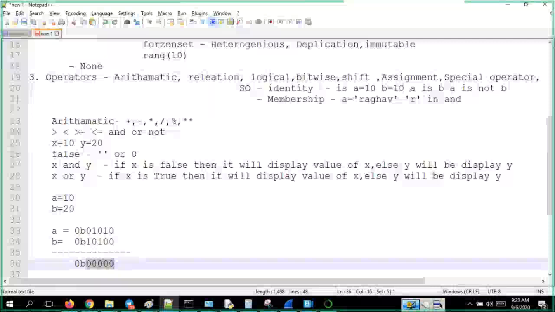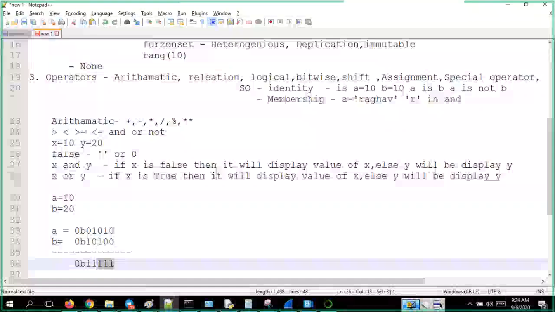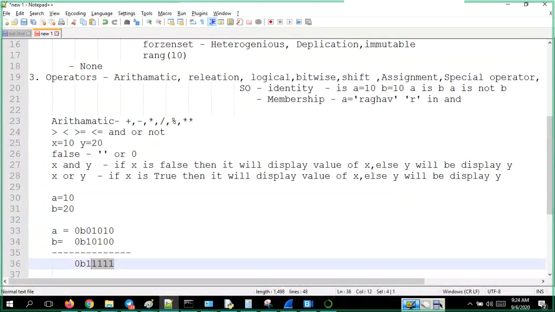How? If any one is true, you just get 1, because this one becomes 1, this one becomes 1, this one becomes 1, this one is 1. So 1 plus 2, 3. 3 plus 4, 7. 7 plus 8.